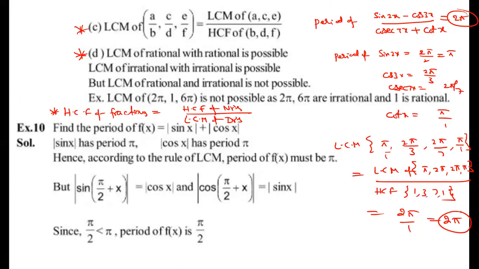HCF is how much, dear students? 1. Now check it once. What is the least common multiple? Check it: LCM of 2, 4. Tell me, Jayant, what is the LCM of 2, 4? 4 only.